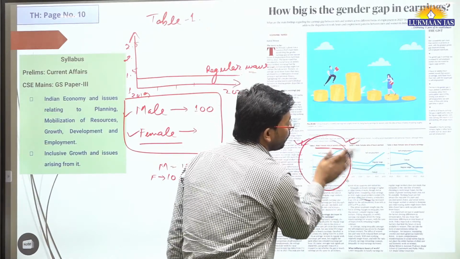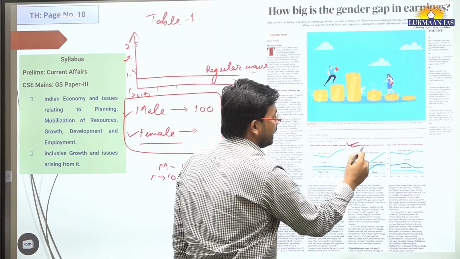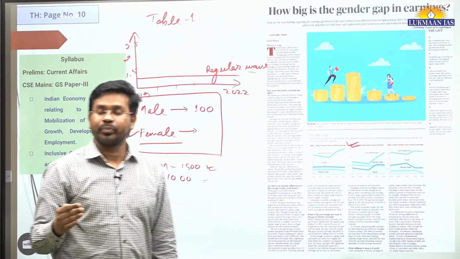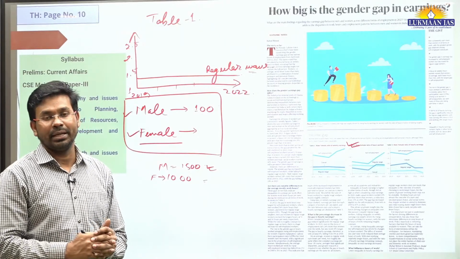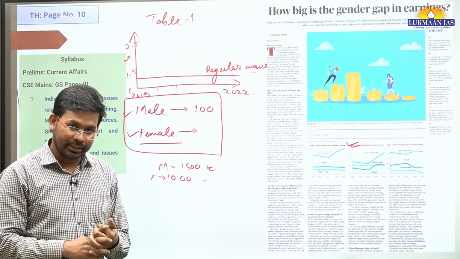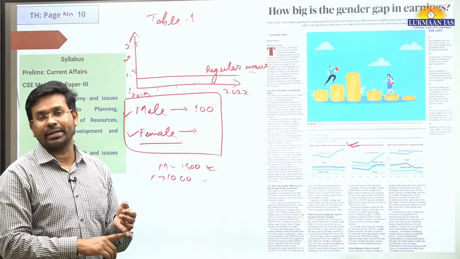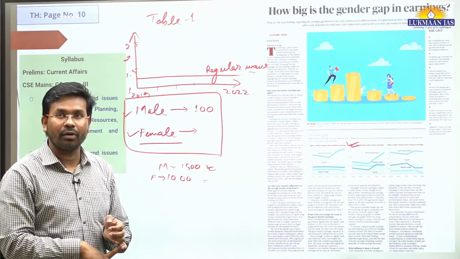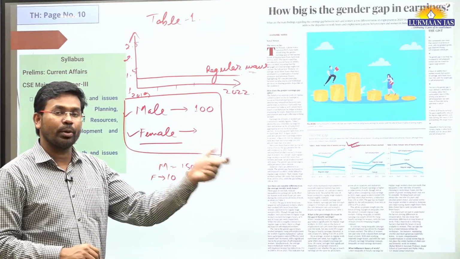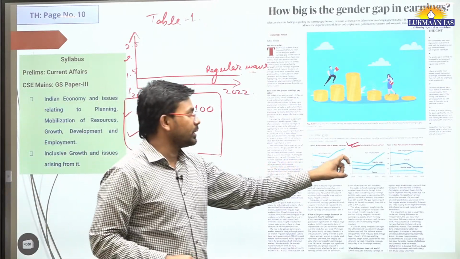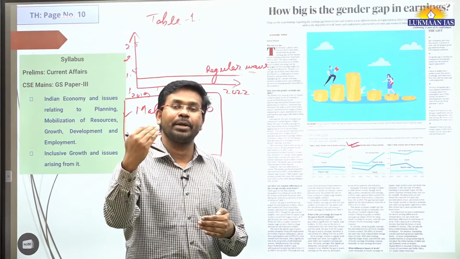Table 2 talks about the male female ratio of hours worked. It says that females work a lesser number of hours in the workplace as compared to males. This is because of certain factors. One factor is their health. Another factor is their choice of spending less time in the workplace. So there are multiple socio-economic factors because of which their number of hours at the workplace is low as compared to males.